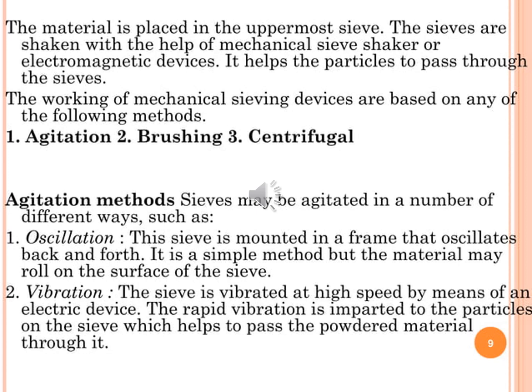Second one is vibration. The sieve is vibrated at high speed by means of an electric device. The rapid vibration is imparted to the particles on the sieve, which helps to pass the powdered material through it.